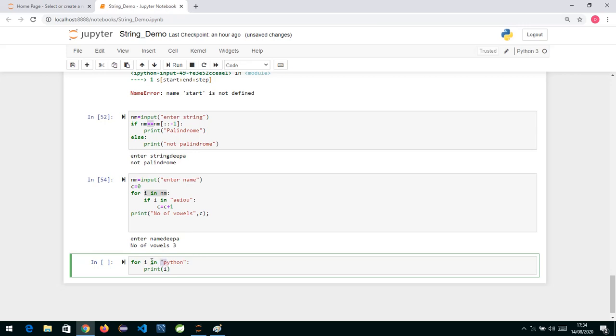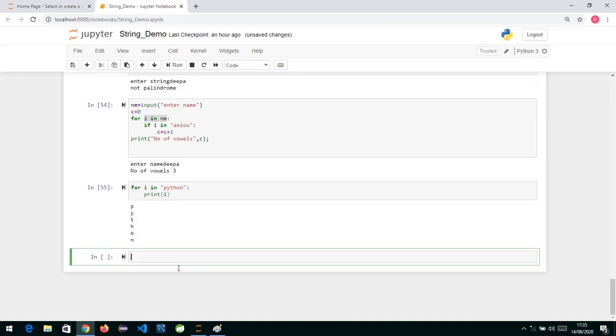So this P is the value of I for each item in this sequence. What does each mean? The first time the value of I will be P, then Y, then T, then H, and so on. If we iterate over this Python string, that is the sequence, and print it, you can see the value of I the first time was P, then Y, T, H, O, N. Okay, so this is the logic we have worked out.